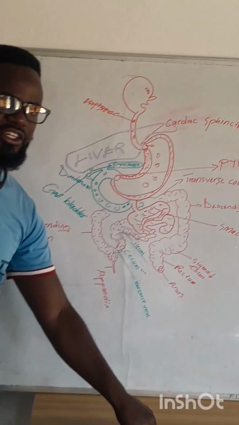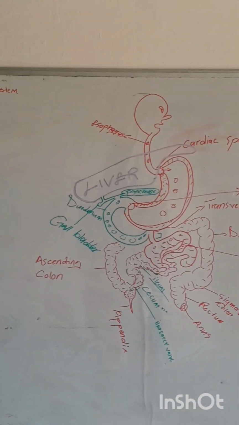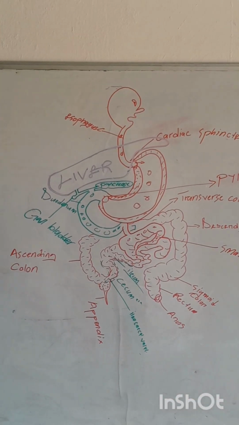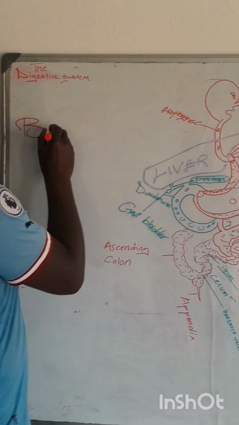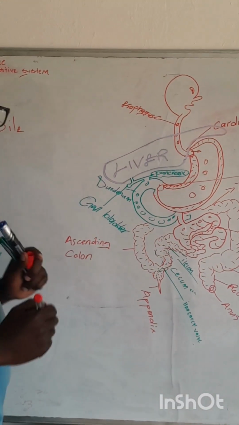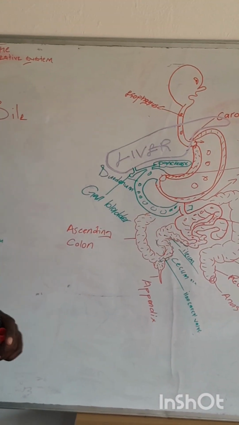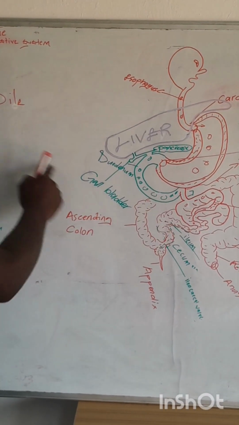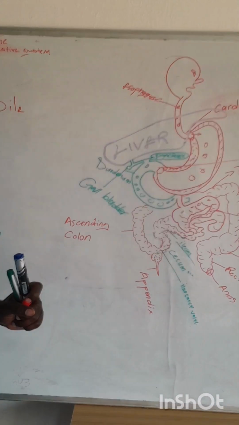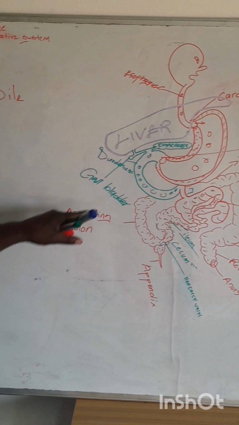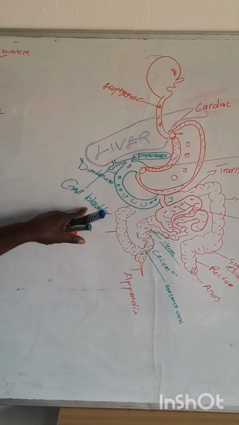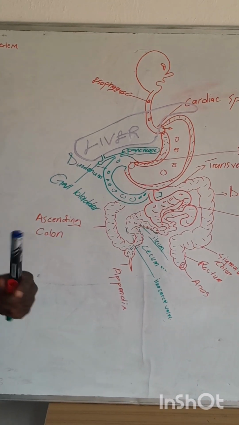Now, what is the function of the liver in the digestive system? The liver produces what we call bile. Alright? Produces bile. And that bile is stored in the gallbladder. Alright? Bile is going to be stored in the gallbladder. What's the function of bile?